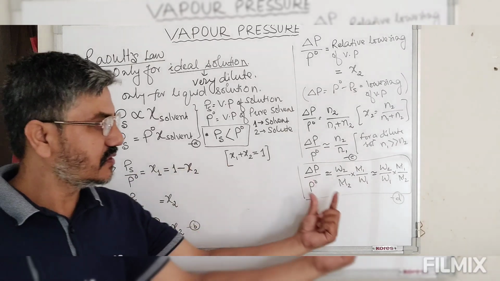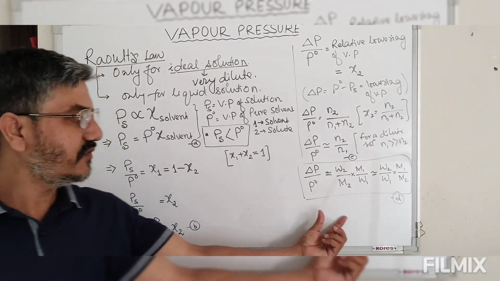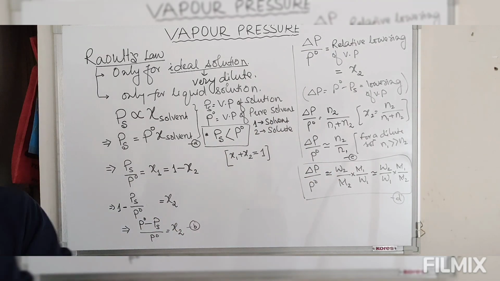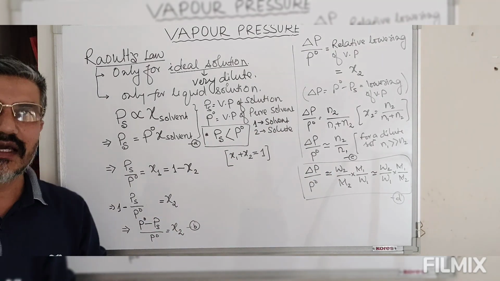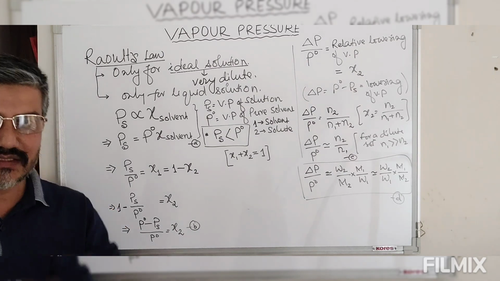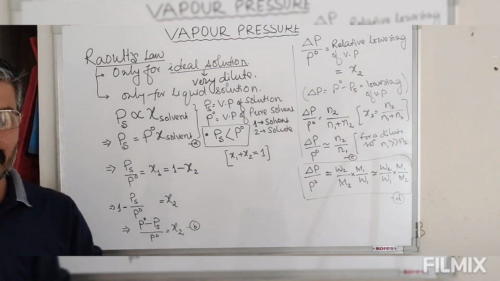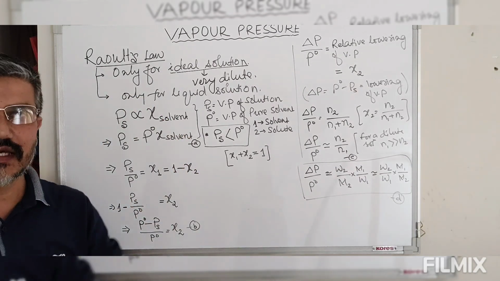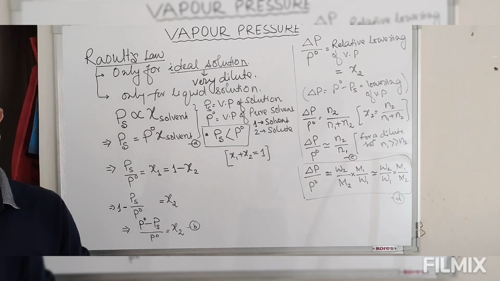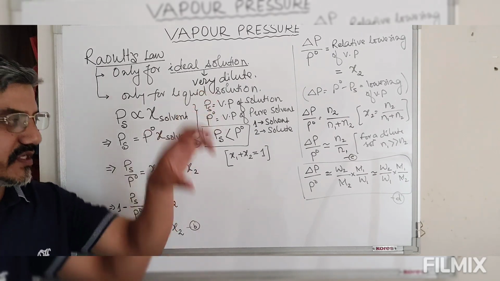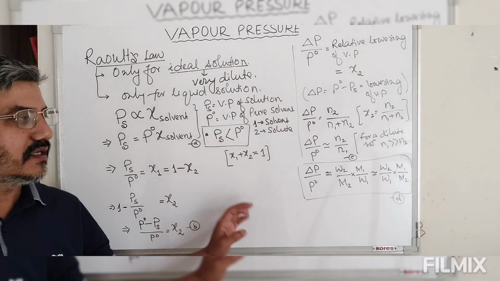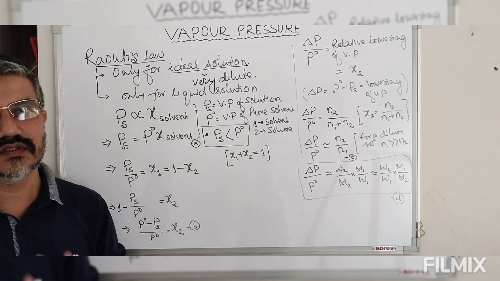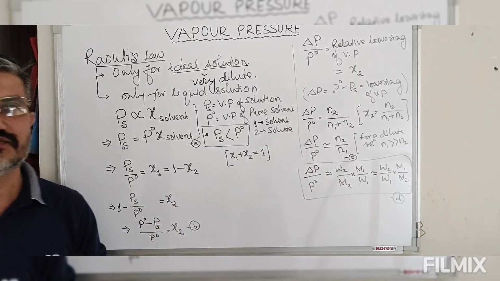So this equation D is used for the calculation of the molecular mass of an unknown solid that is being added into the solution, because of which there is a decrease in vapor pressure. Suppose some unknown solute of W2 grams is added to W1 grams of a solvent. As a result, there is some decrease in vapor pressure. Then we can define the molecular mass of the unknown solute by this equation.